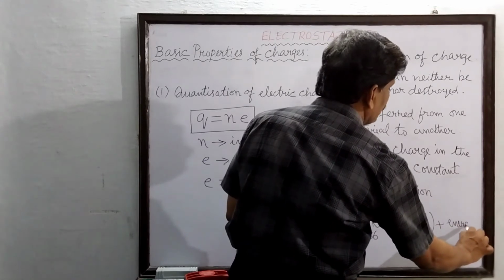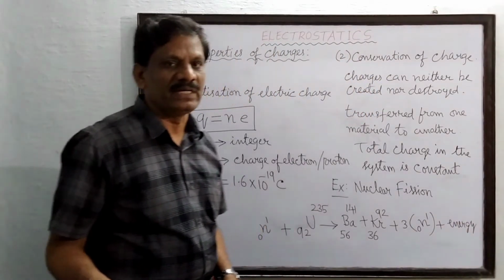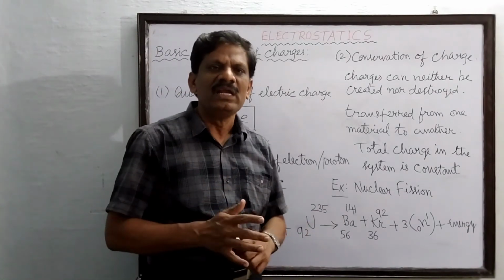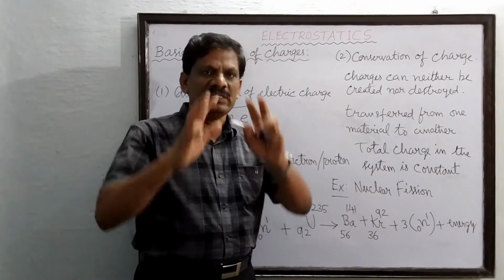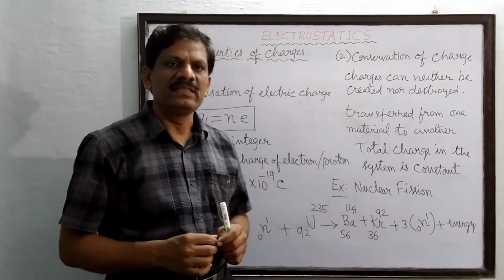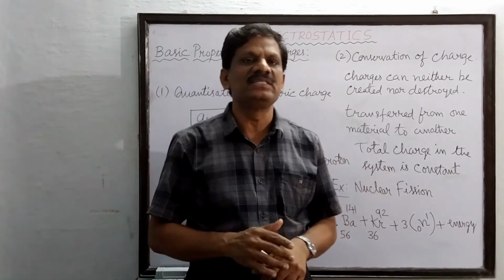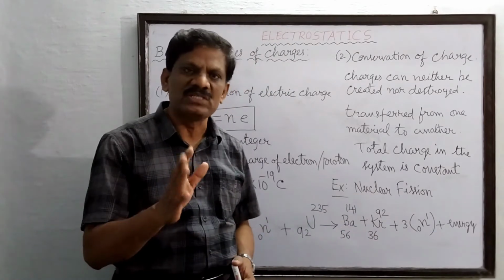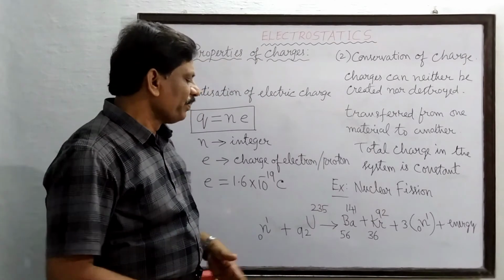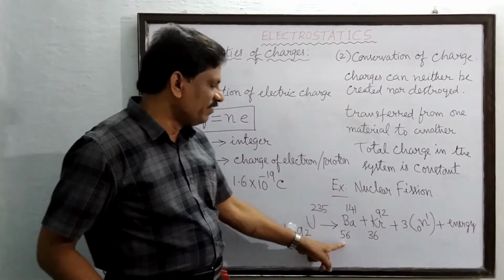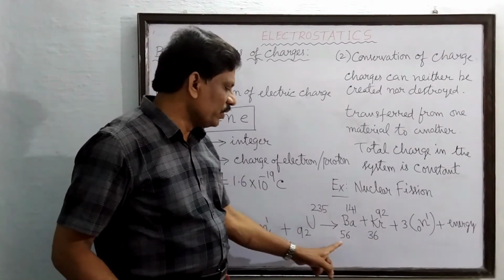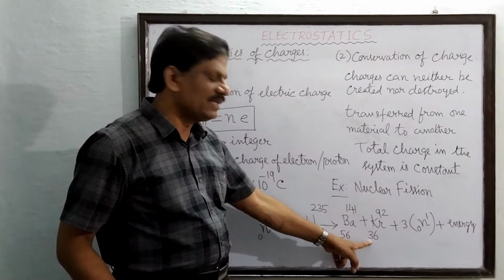Students, you will study this in the nuclear physics chapter. As an introduction I am telling you now, because we must know in general: during a nuclear fission reaction, a heavy nucleus is bombarded by a neutron so that it splits into two average sized nuclei, such as barium and krypton in most reactions, with the release of 3 neutrons. Now what is the charge number of barium? It is 56, and the charge number of krypton is 36. So you add these two, 56 plus 36 is how much?